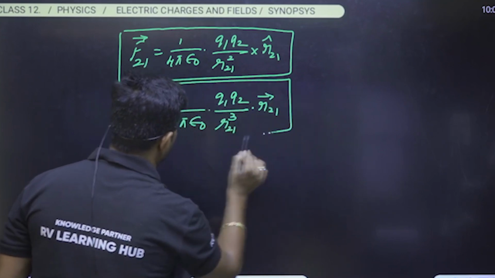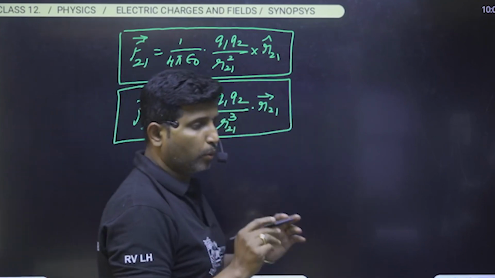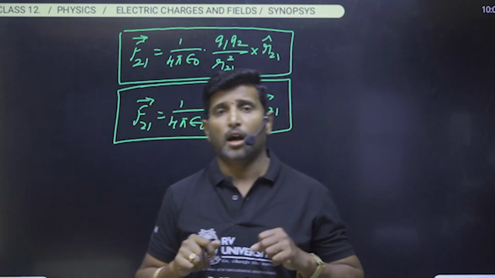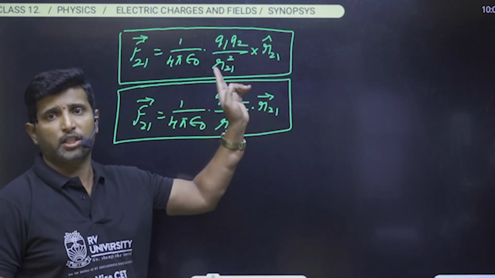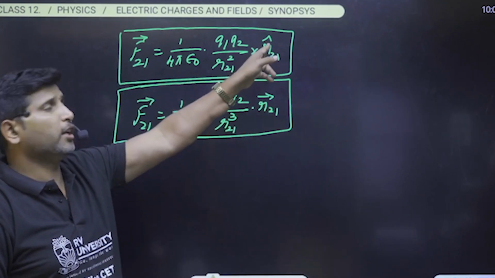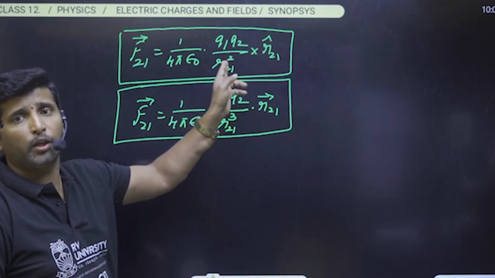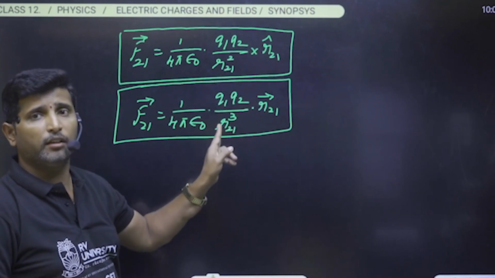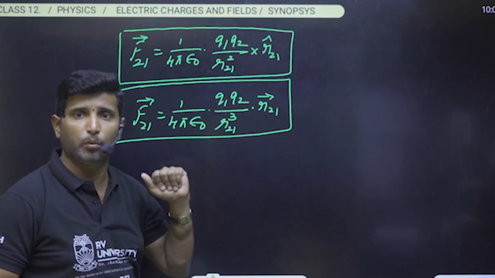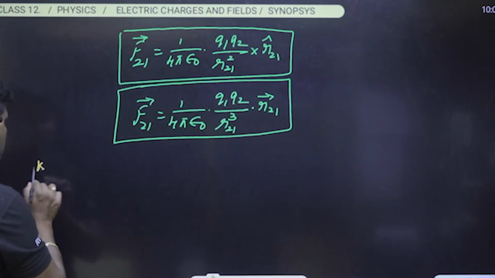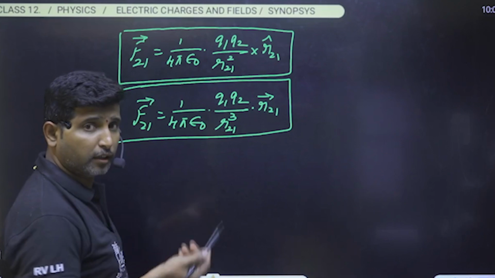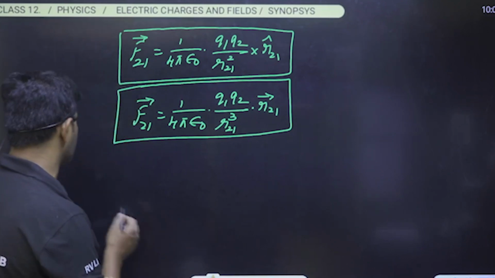So please observe and concentrate on how we are writing Coulomb's law, or how we are writing the electrostatic force in vector form. If we use a unit vector, then in the denominator we get only square. If we use a vector, then in the denominator there will be cube. So see here an important point. It is repeated, and it is asked in previous years' papers also.